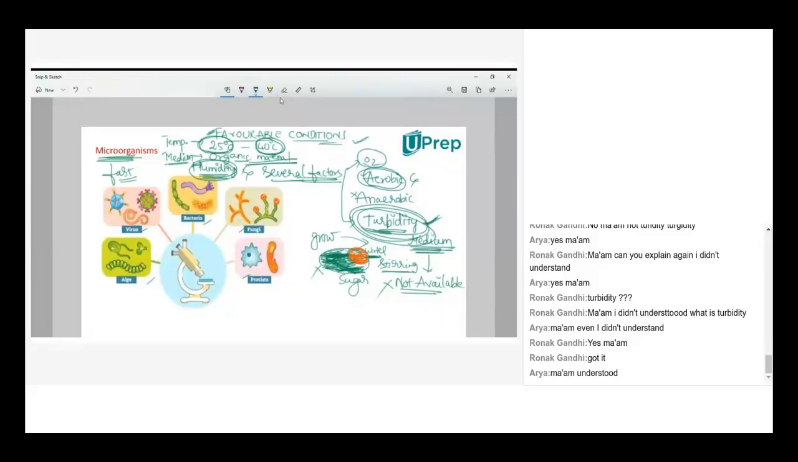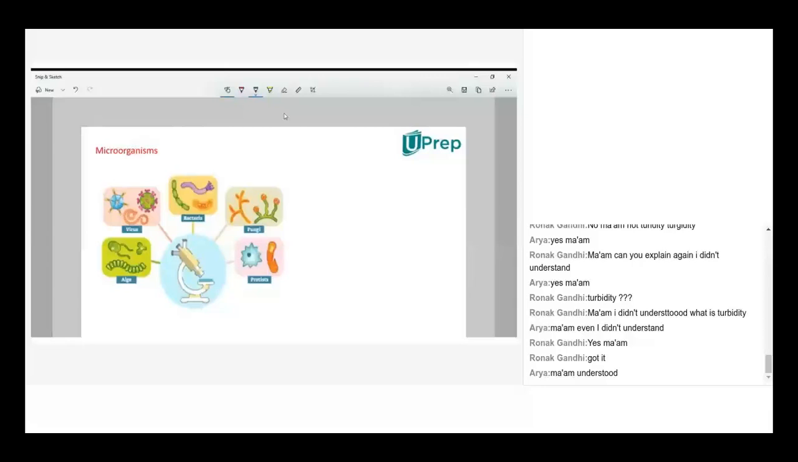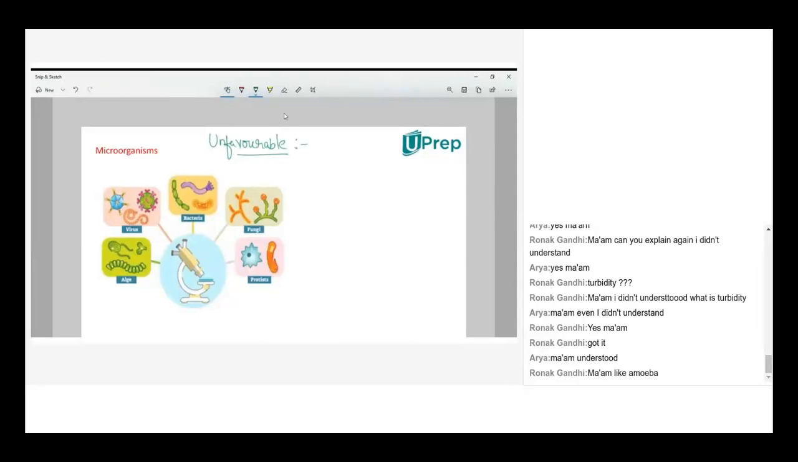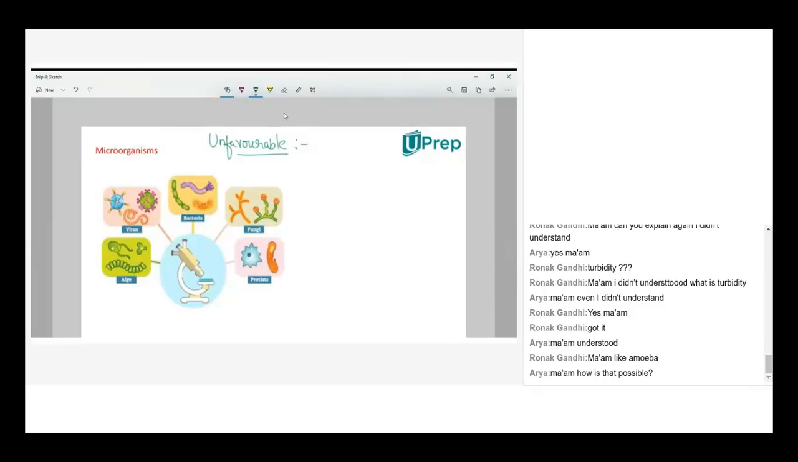Microorganisms where even under unfavorable conditions some microorganisms can grow. So what are those unfavorable conditions and what can those microorganisms be termed? When you take unfavorable conditions, I am giving extreme temperatures as the first and foremost example.